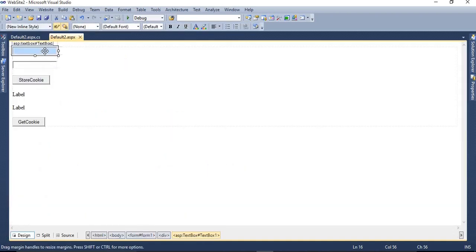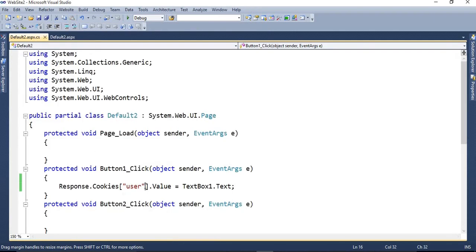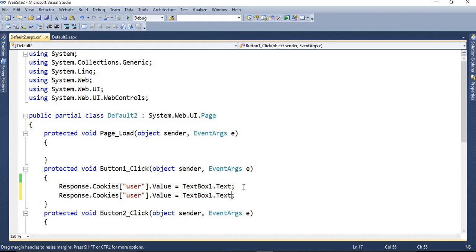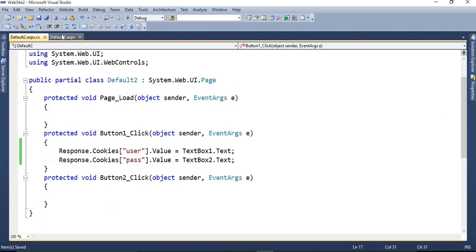Let's check in the design portion. The first text box's name is TextBox1 and the second one's name is TextBox2. We are taking the example of entering user name and password. First one is used for the user name and second one is used for the password. So for that purpose we are giving the names of the cookies like user and pass. Then for the second text box I have given the name pass. The cookie storing procedure we have created with the help of the Response object.